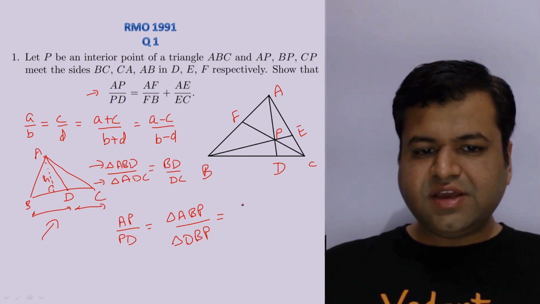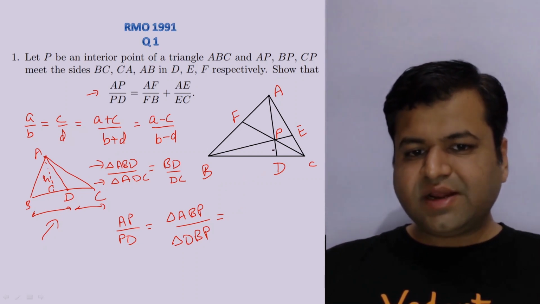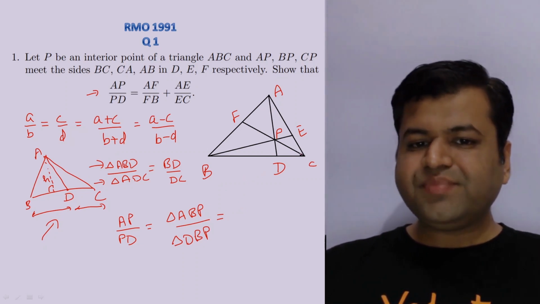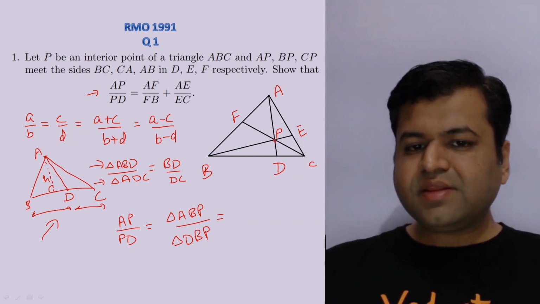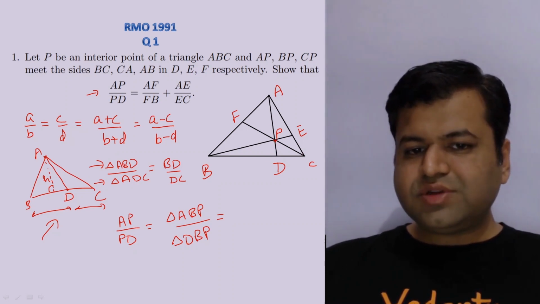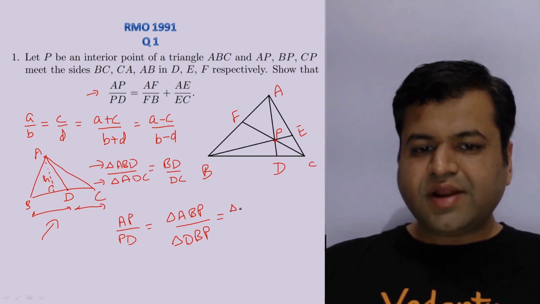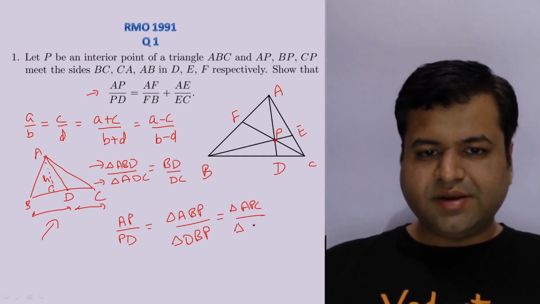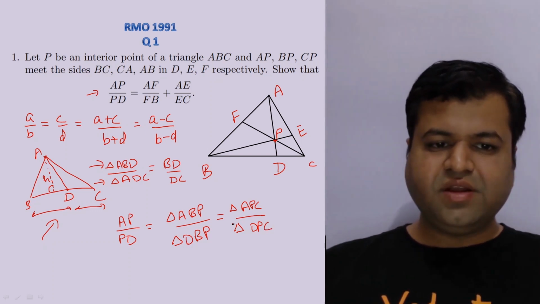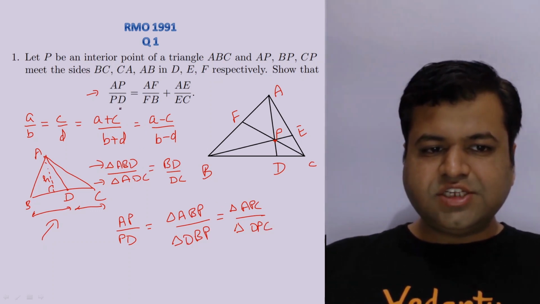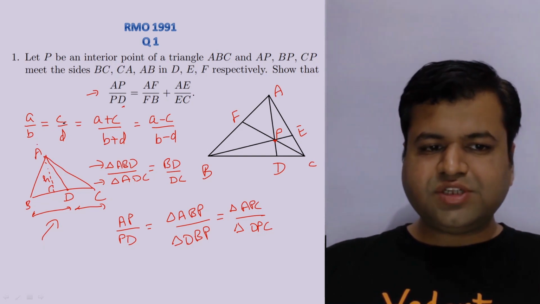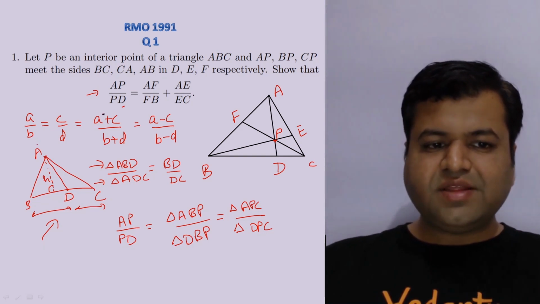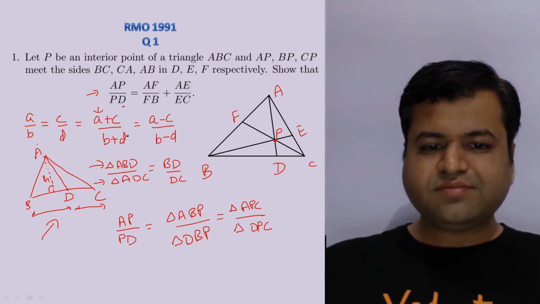Similarly, we can say area AP upon PD. If we consider triangle ADC, then AP upon PD will be equal to the area of triangle APC upon the area of triangle CPD, or DPC. Now if you use this fact that if A by B equals C by D, then we can also say that this will be equal to this.